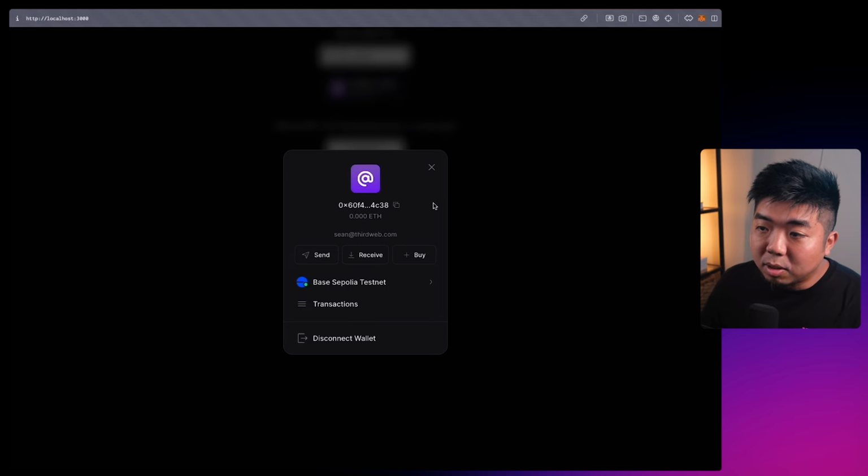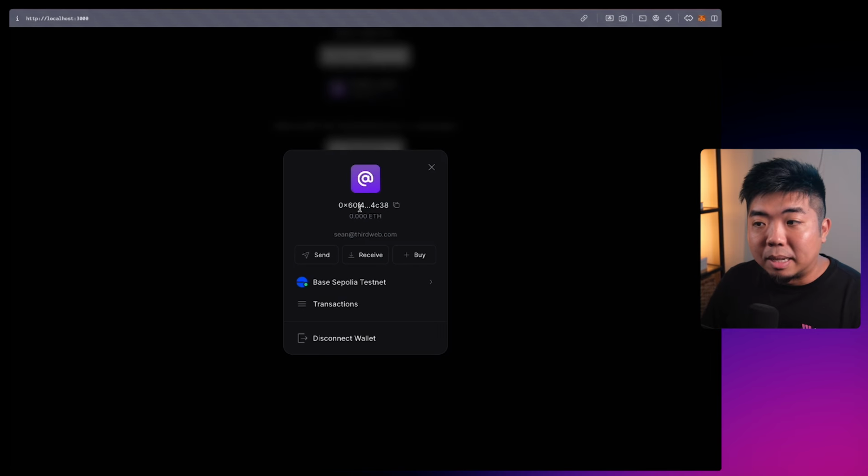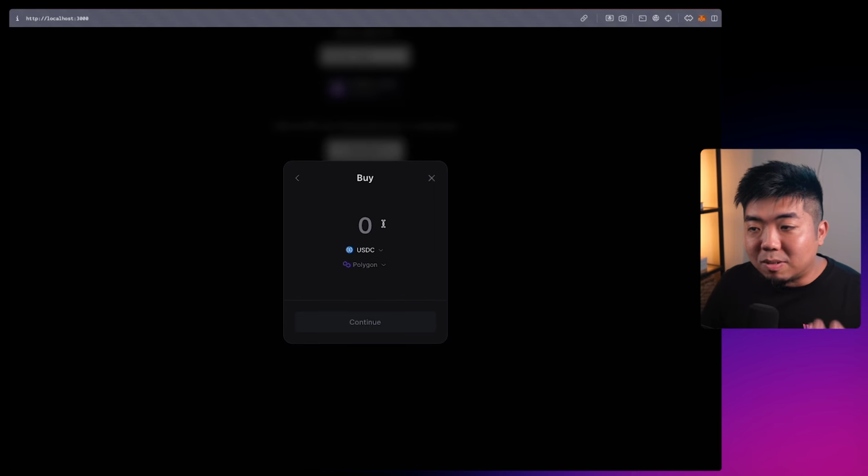Now we're going to go over one more login, but we did introduce something new to our Connect button here at thirdweb, and that's the buy with crypto feature. So now you can allow users to actually swap, bridge, and purchase the currency that you're using directly. When you open up the Connect modal here, you'll see a new buy button. And when you click on that, you'll be able to purchase the funds that you need on the network that you need it for directly within your application.